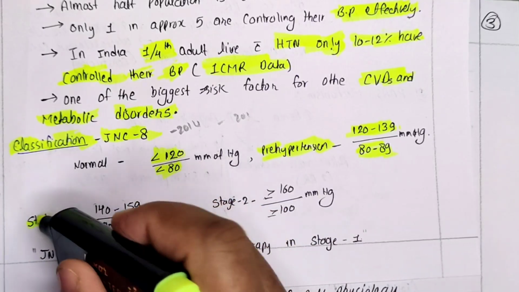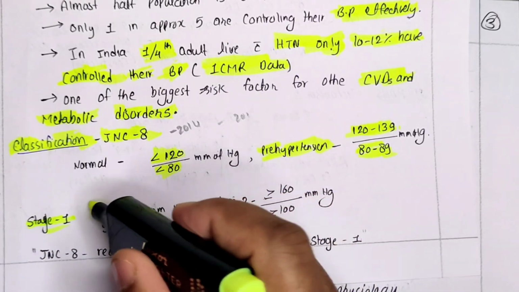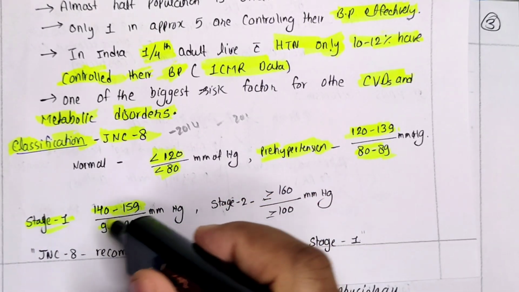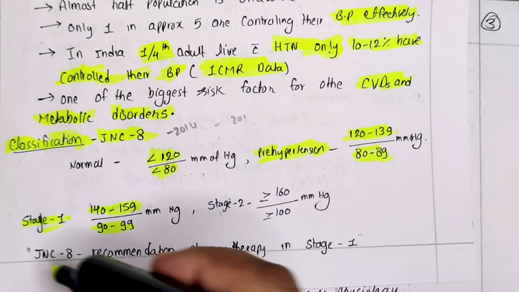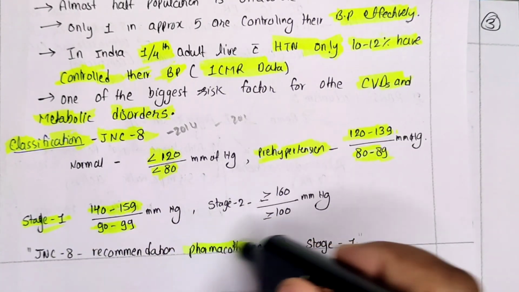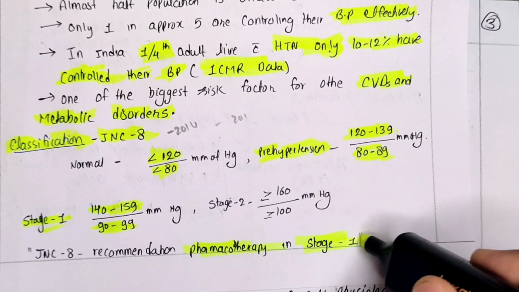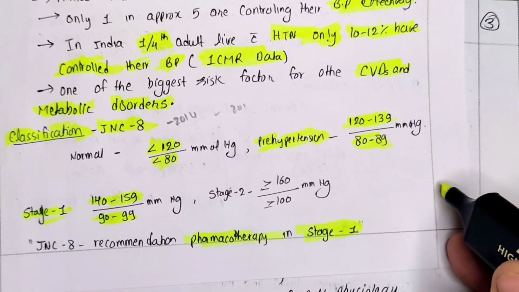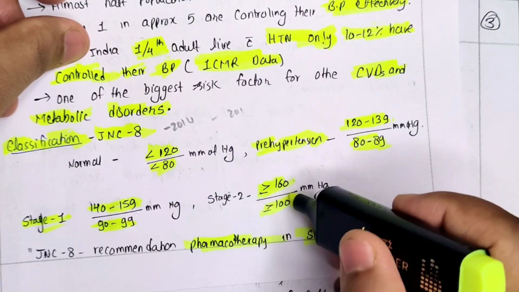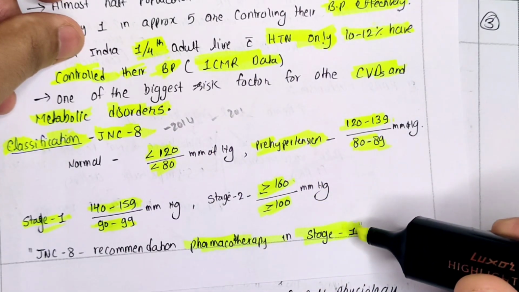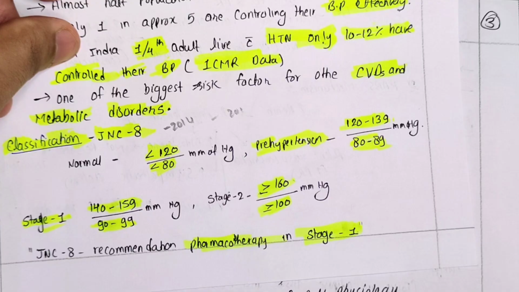Similarly, stage 1 hypertension is 140 to 159 systolic and 90 to 99 diastolic. JNC 8 says pharmacotherapy is required. Drug is required in stage 1. That is the recommendation of JNC 8. Stage 2: if our systolic is more than 160 and diastolic is above 100, then this is known as stage 2 hypertension. Hope you have understood this classification.